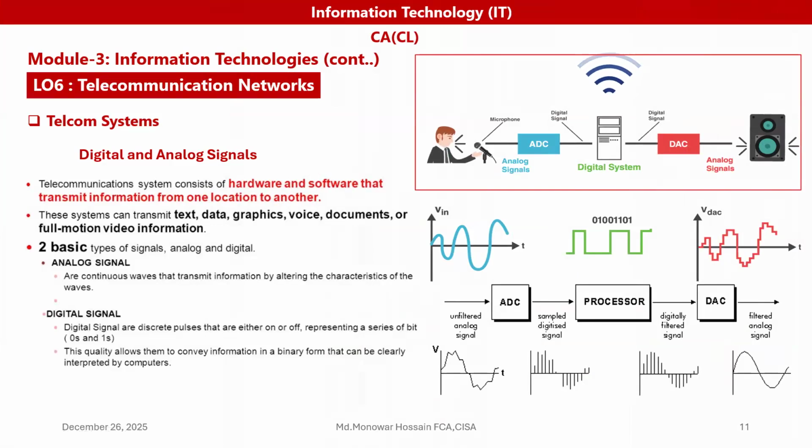Look here. Telecom system. That system digital and analog. We know telecommunication system consists of hardware, software that transmit information from one location to another, from sender to the receiver. If you see this picture, here through the microphone, this person is speaking, and that signal is analog signal.